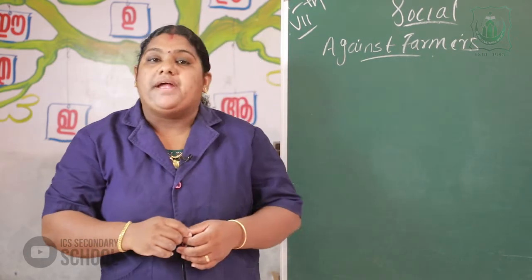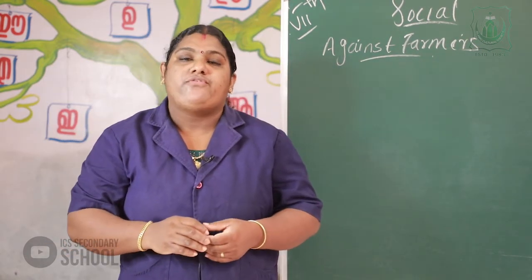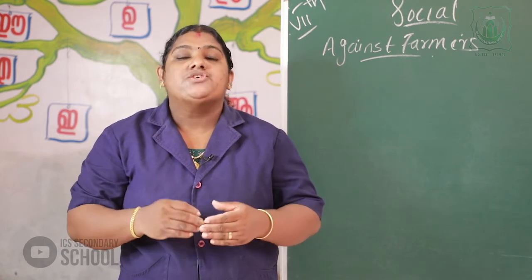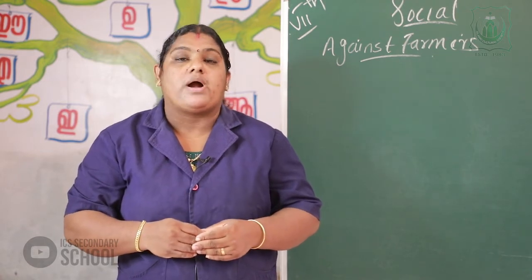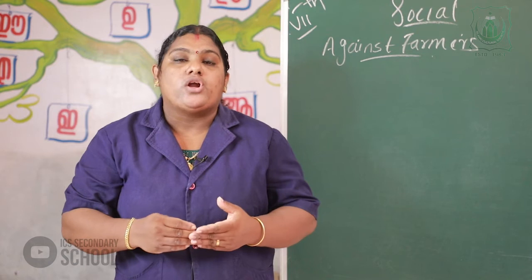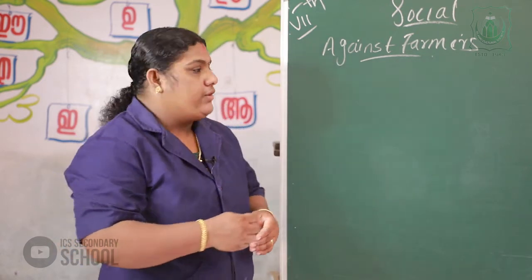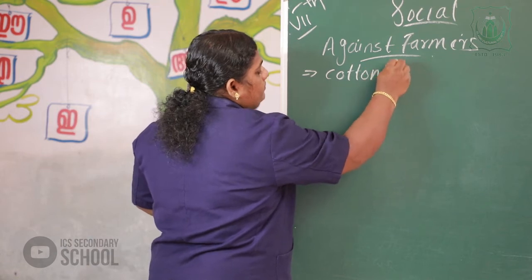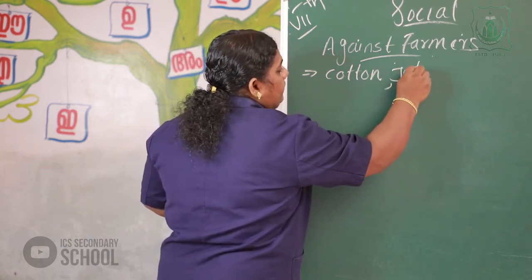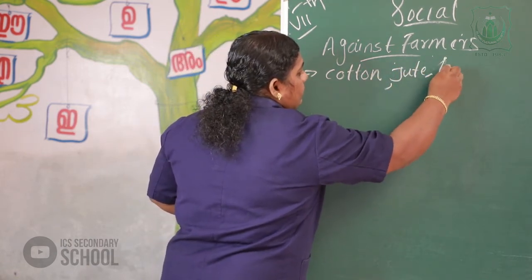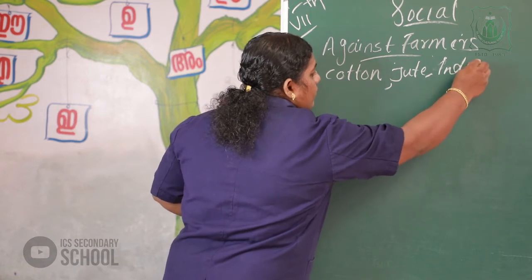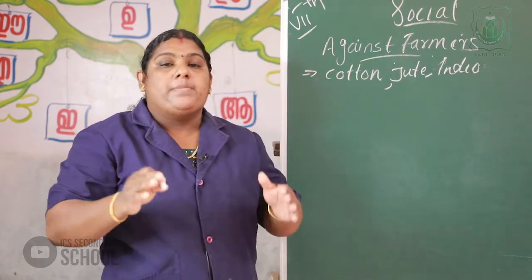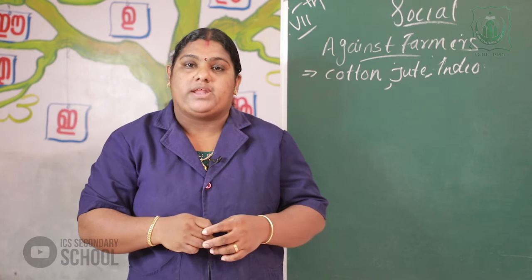The company identified that the fertile fields of Bengal were very favorable for the growth of commercial crops like cotton, jute and indigo. We already know that Bengal is the finest place for agriculture.